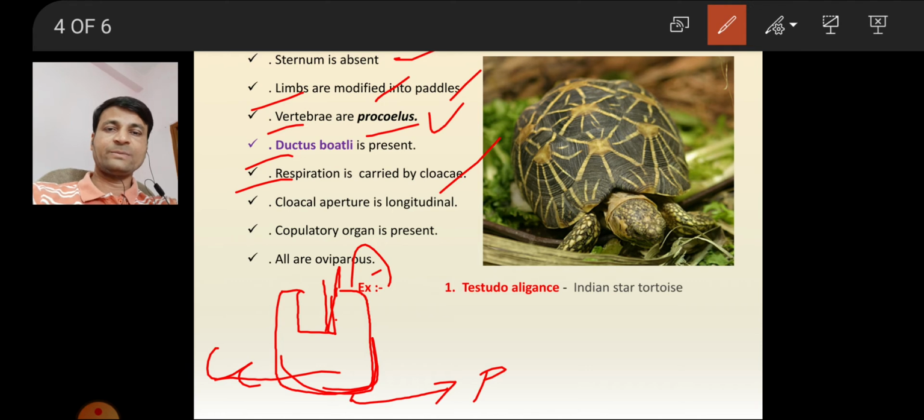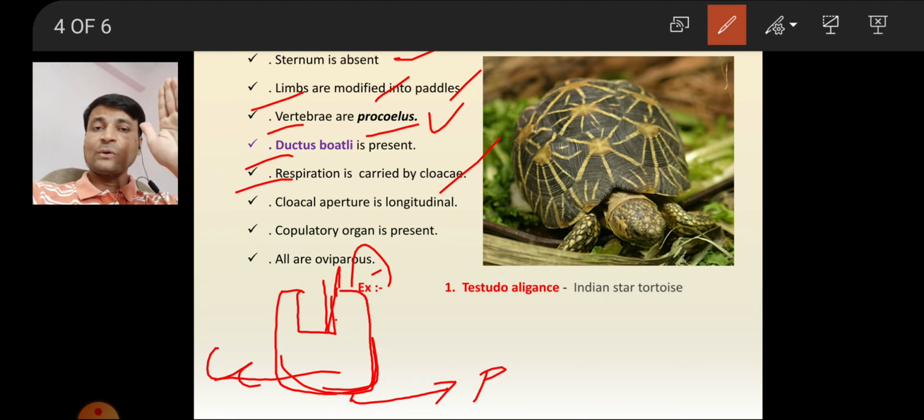Anus is present in the higher developed vertebrates. Cloaca is found in lower vertebrates. What is the difference between the cloaca and anus? Coming to the anus, everyone knows its function, that is only for sending the excretory, fecal material outside. That is the anus, everyone knows. But we want the cloaca. What is the cloaca?